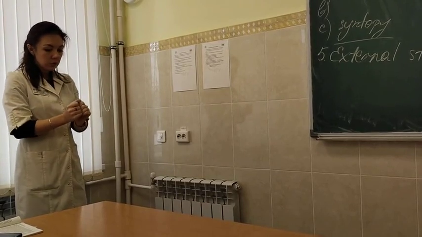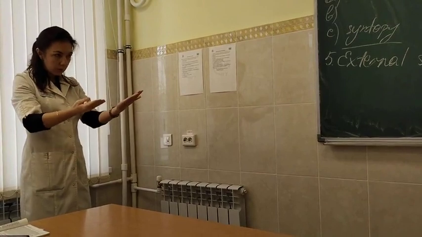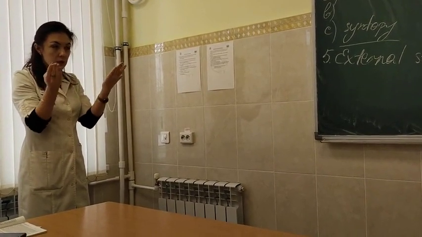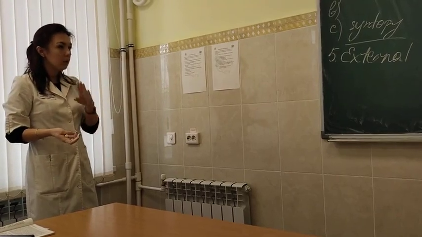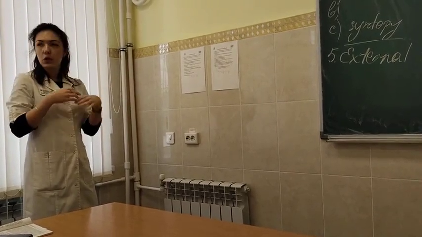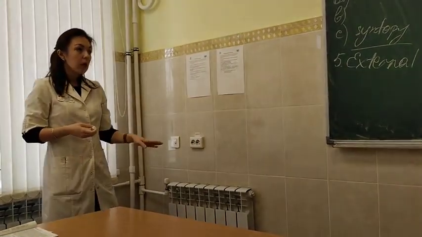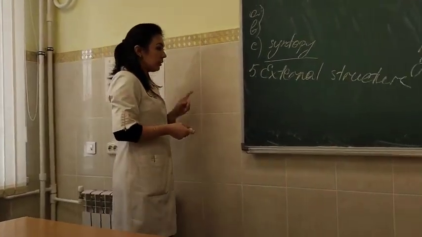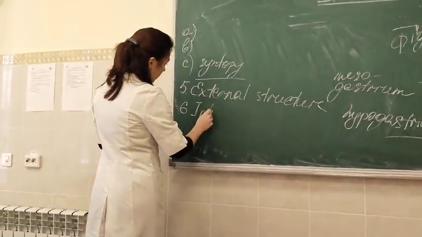Then what can we see if it is a whole organ? What can we see if we dissect the organ and open it? Maybe we can see papillae, or excretory ducts of glands. In the stomach we can see gastric pits, for example, and so on. So that is external structure. And then after you completed external structure, you should describe internal structure.